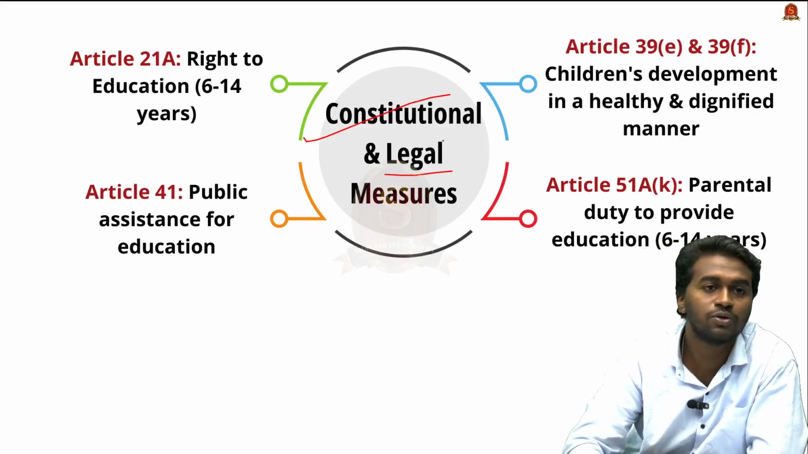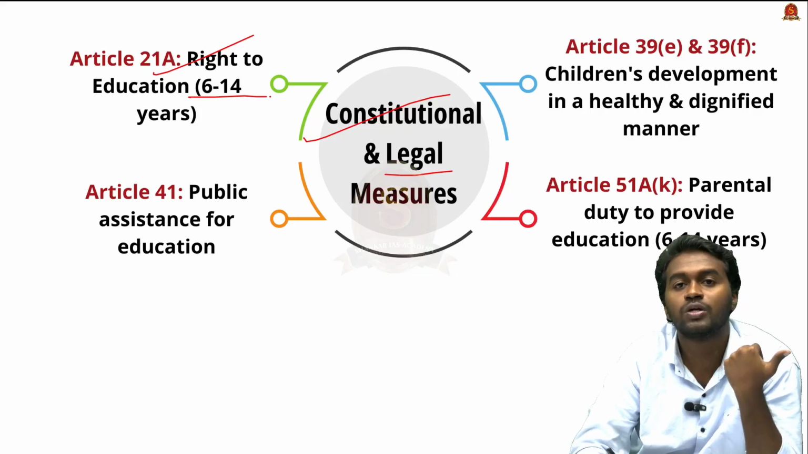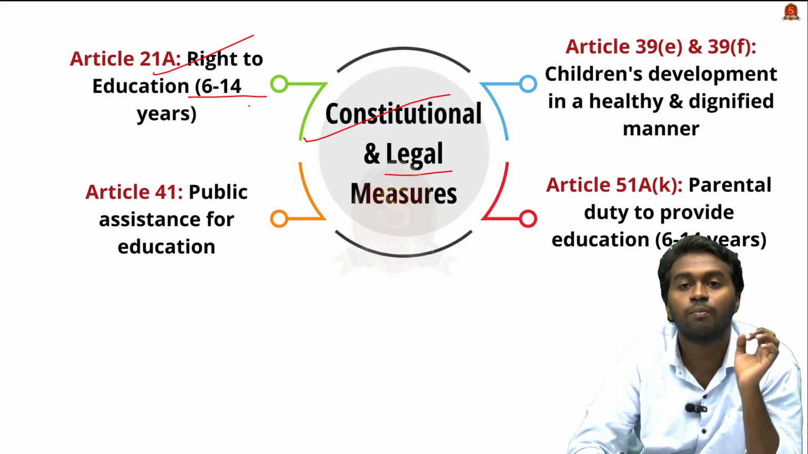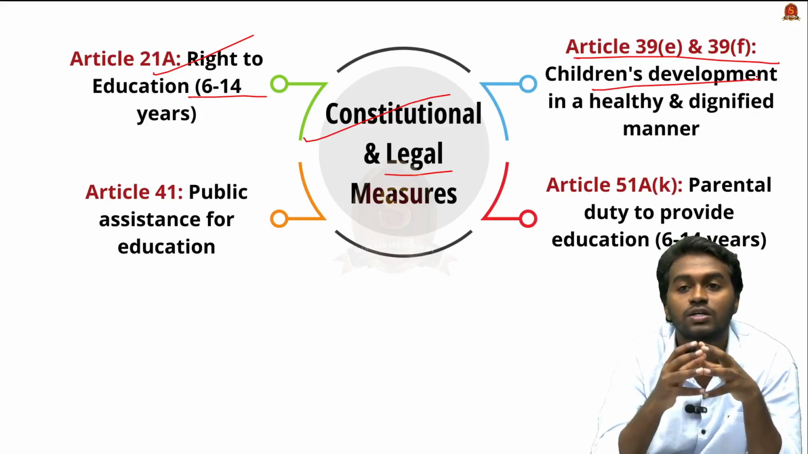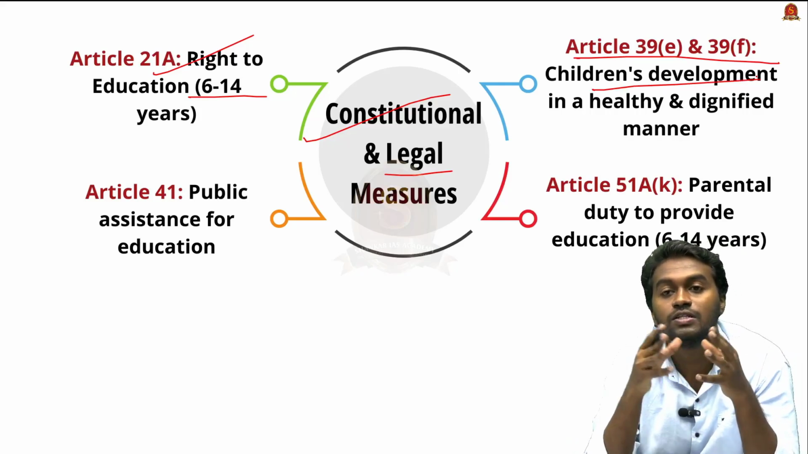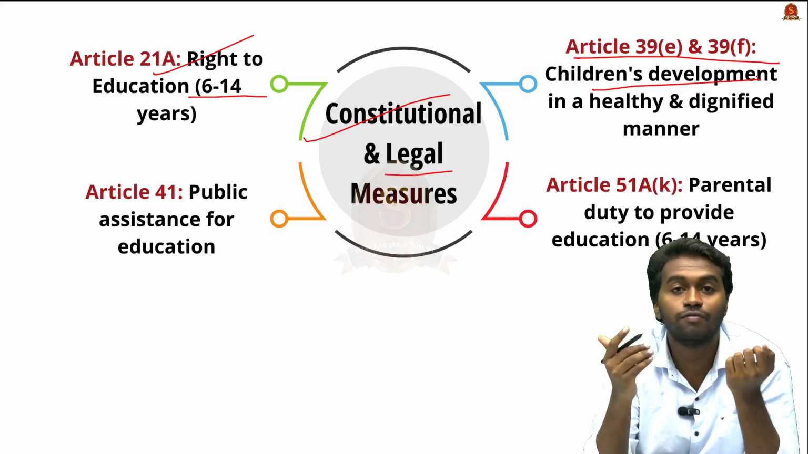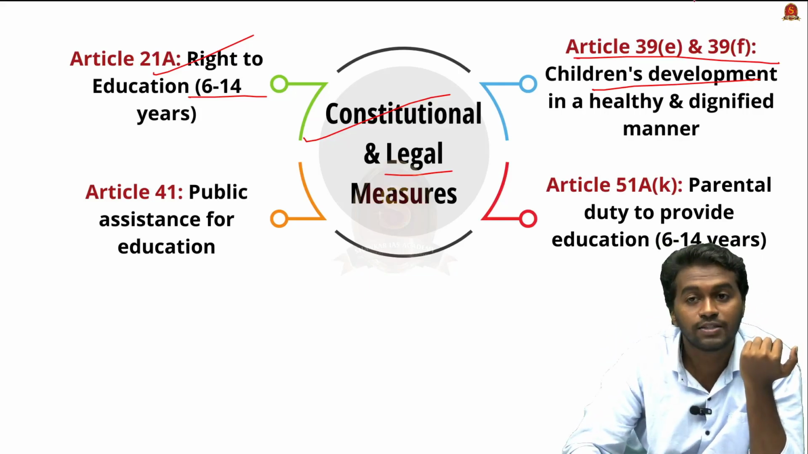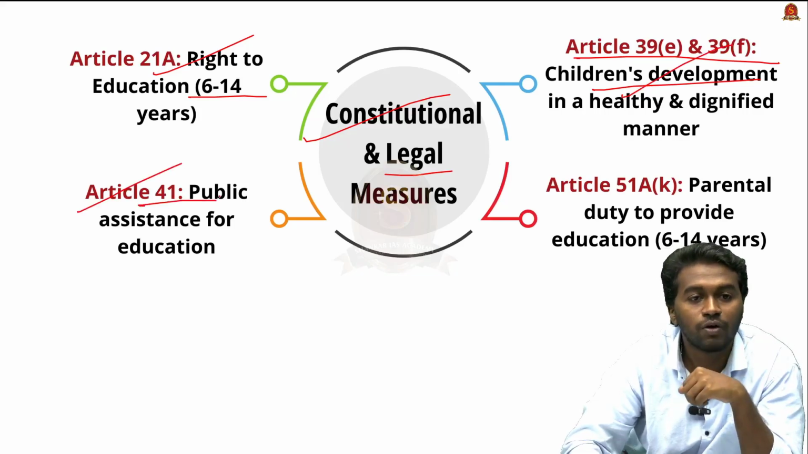The first is the right to education, mentioned in Article 21A of the Indian Constitution. According to this article, children between age 6 and 14 should get primary education. And then we have Article 39E and 39F. These talk about children's development in a healthy and dignified manner, which includes access to education too. And then we have Article 41 of the Indian Constitution.